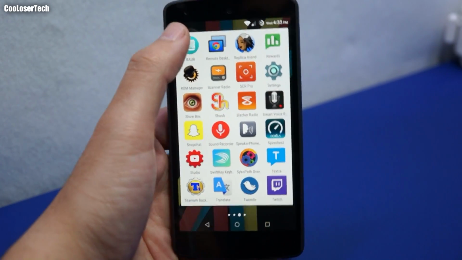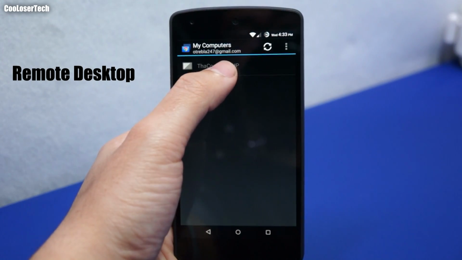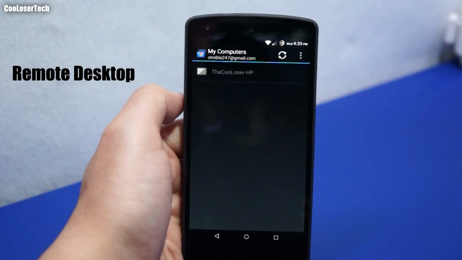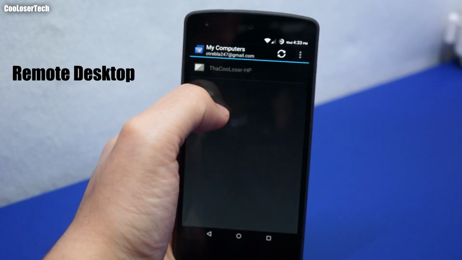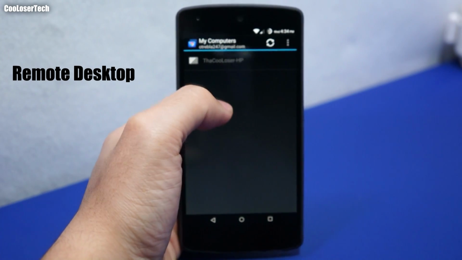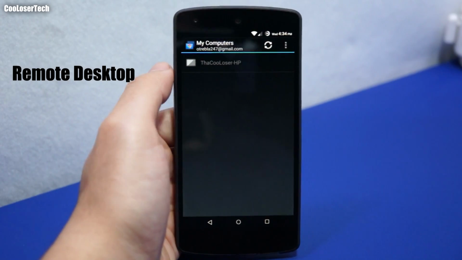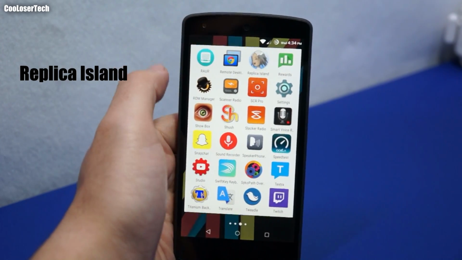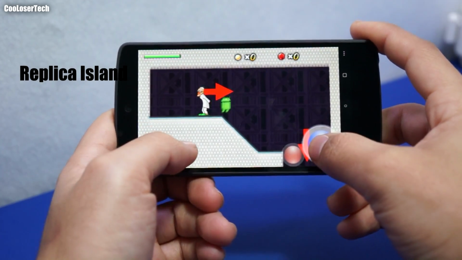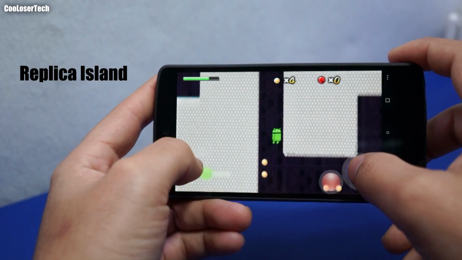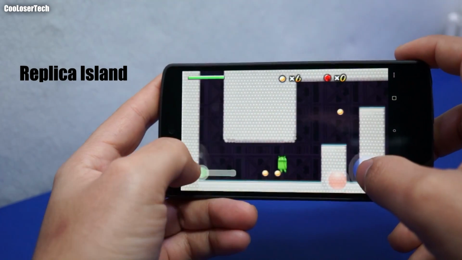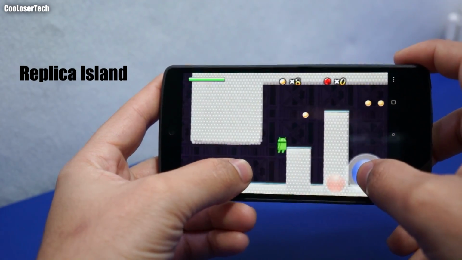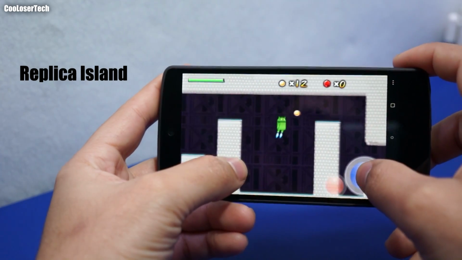Remote desktop control. This will allow me to control my computer when I'm away from my house. I can be all the way in Hawaii. Made a video on it. I can totally control my computer when I'm not even by my computer. Replica Island is just an Android game. Reinstalled this again. This is back when Android was kicking off to be way popular. So it is an old game and it has lots of levels and it does get challenging and hard.